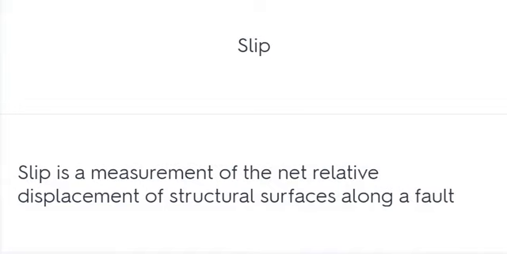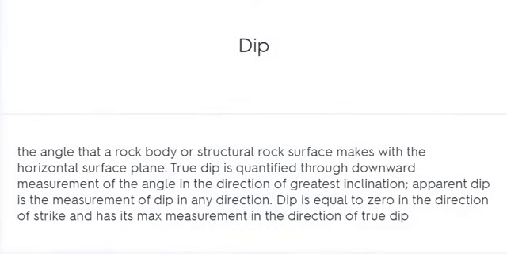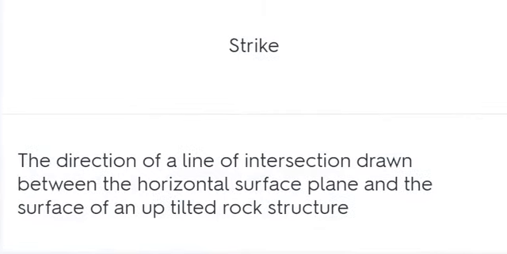Slip. Slip is a measurement of the net relative displacement of structural surfaces along a fault. Dip. Strike. The direction of a line of intersection drawn between the horizontal surface plane and the surface of an up-tilted rock structure.